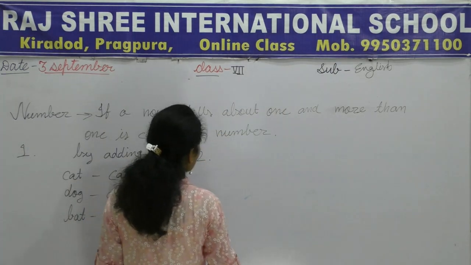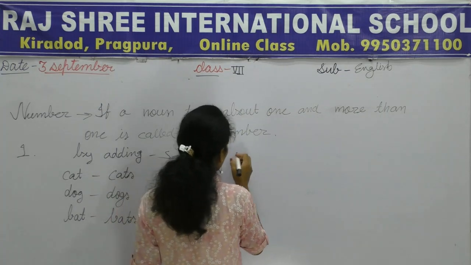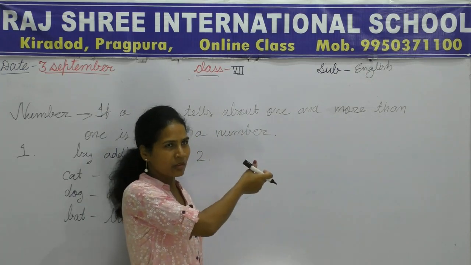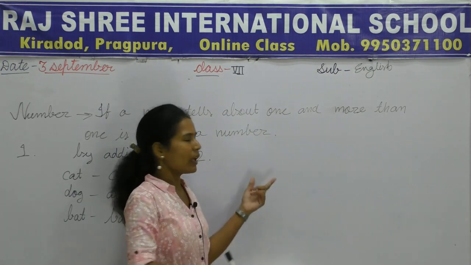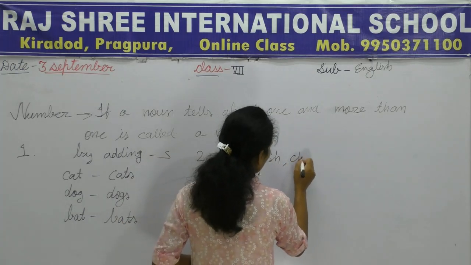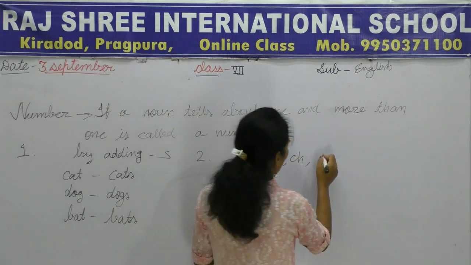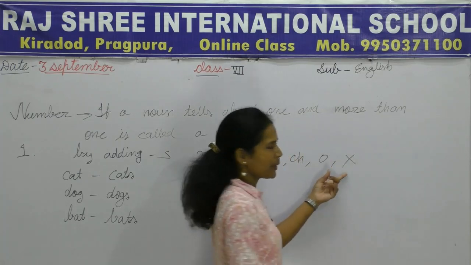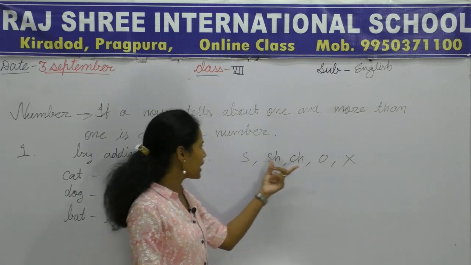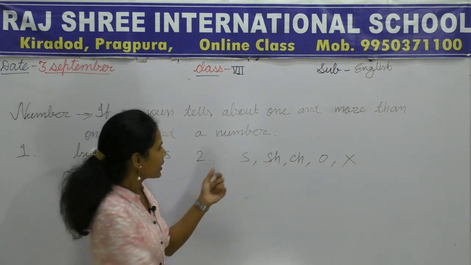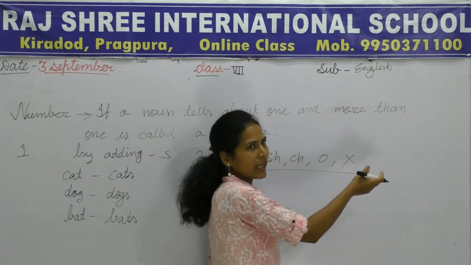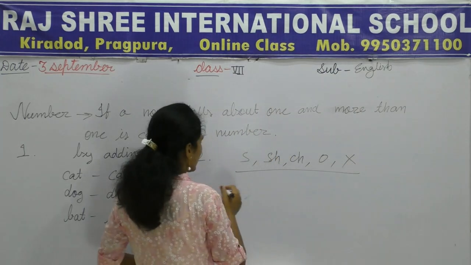Second rule says we will check the end letter of any noun. If it will be S, SH, CH, O, or it can be X also, if these letters come at the last of the noun, then what will be the rule?